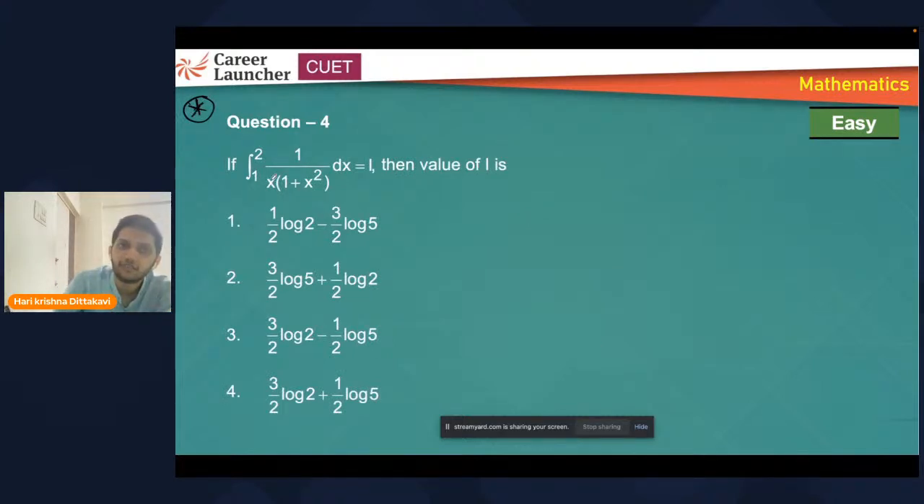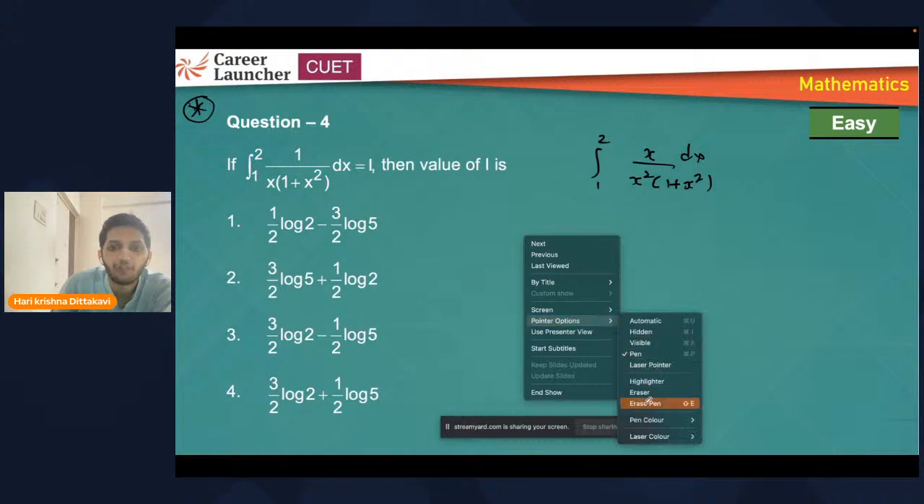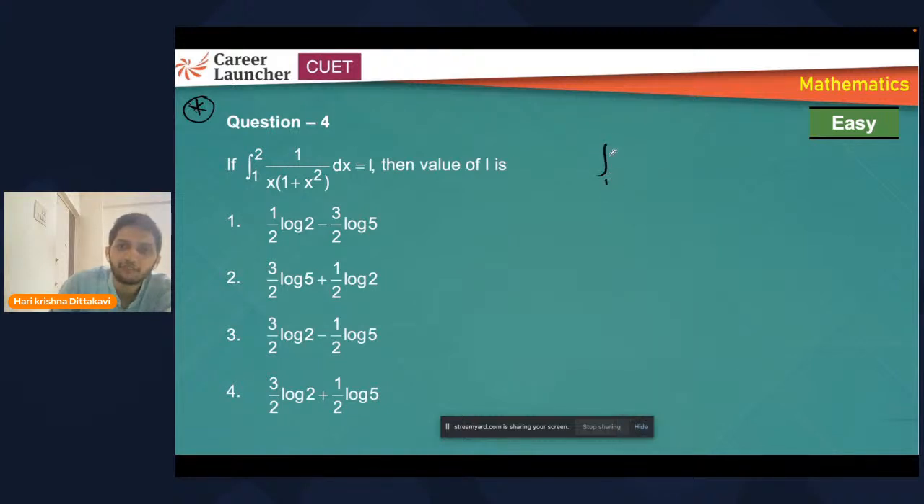Now, these type of questions, look at this. So how will you integrate this one? There are two ways. When we were discussing in class, someone gave this idea: multiply and divide with x. Now assume x square as t. That is one way of solving. One more way, look at this one, important one.